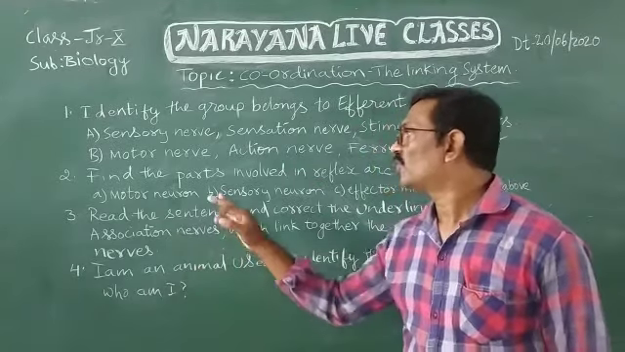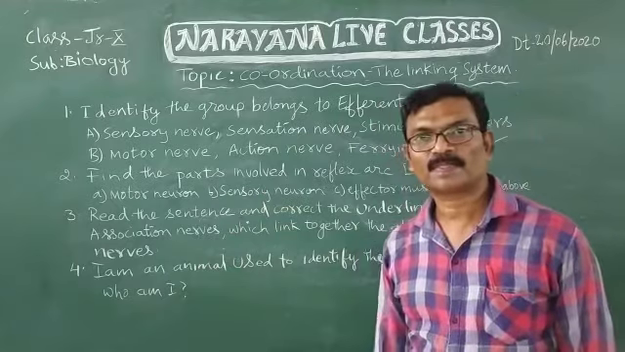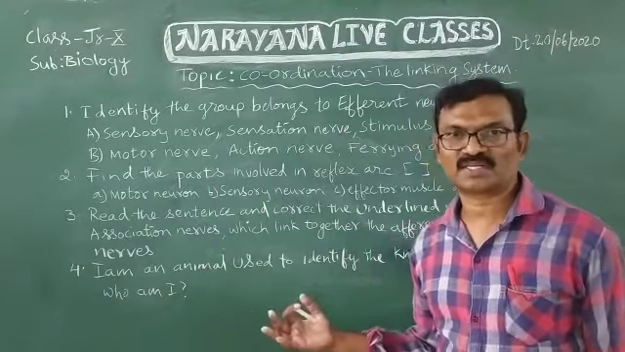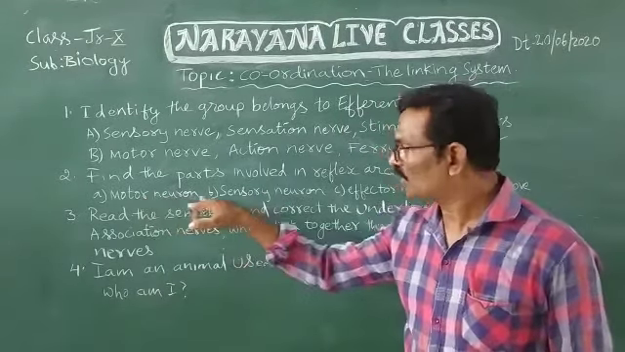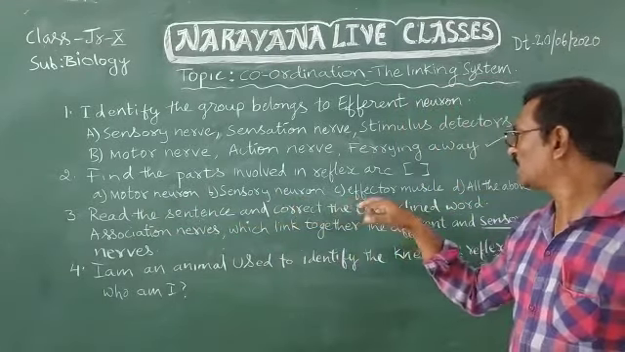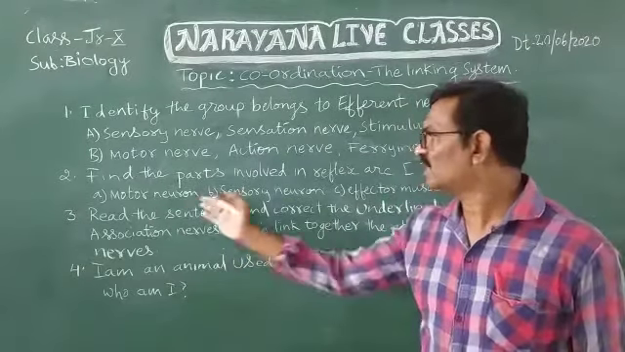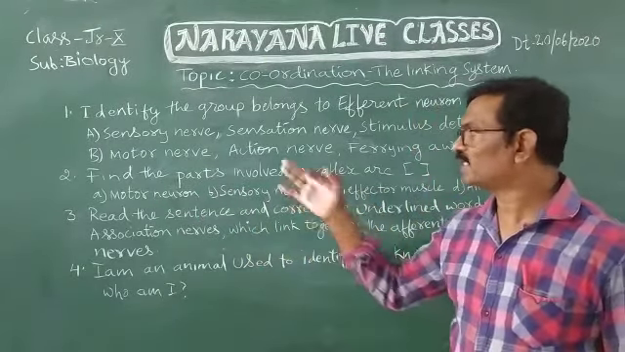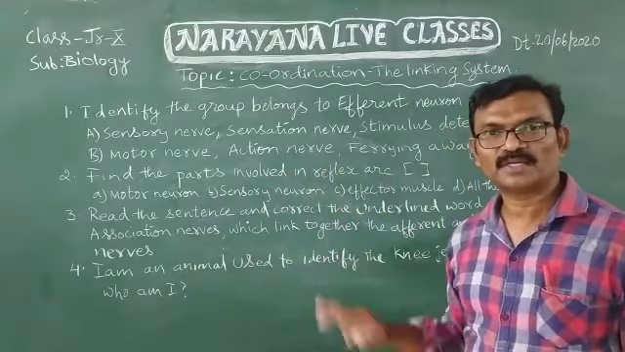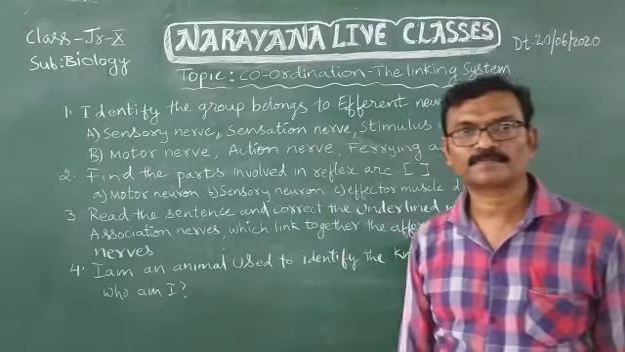Now the second one: find the parts involved in the reflex arc. Which parts are involved in the reflex arc? Option A, motor neuron. Option B, sensory neuron. Option C, effector muscle. Option D, all the above. I think these all participate in the reflex arc, so option D is the correct answer.